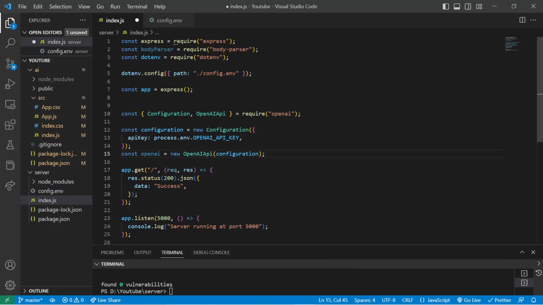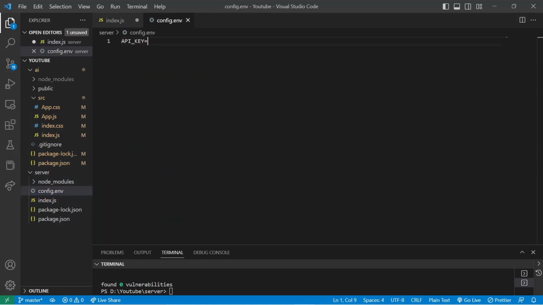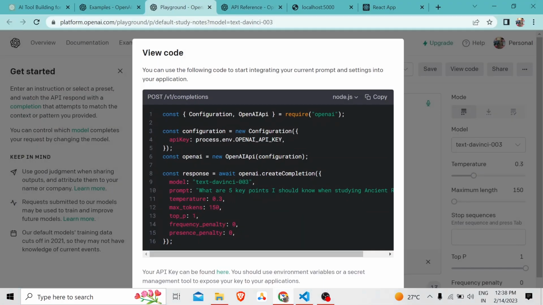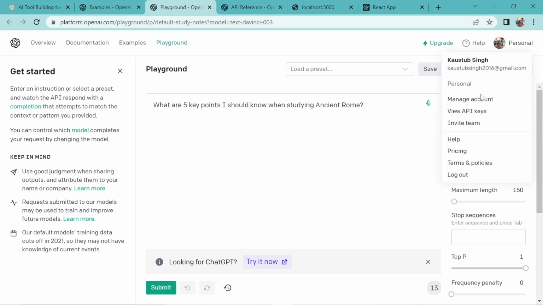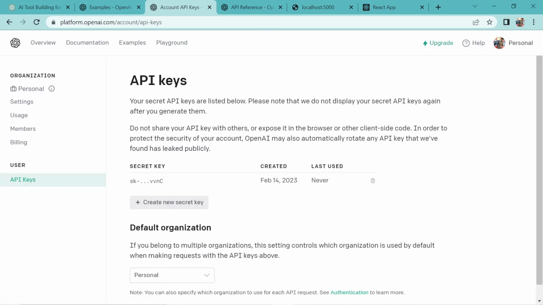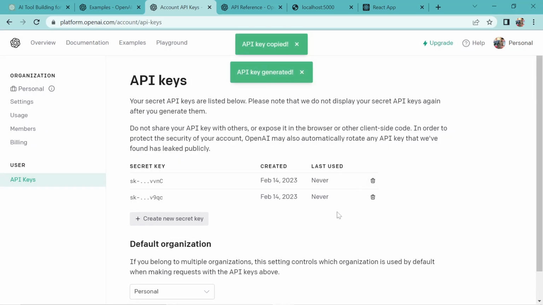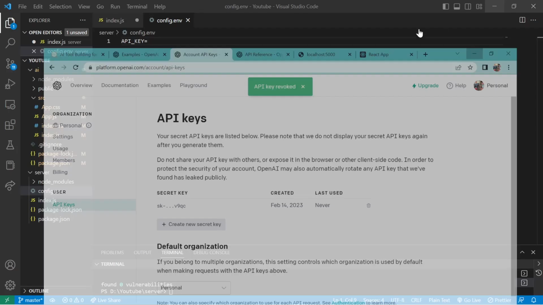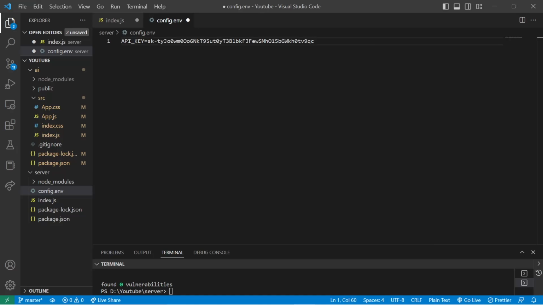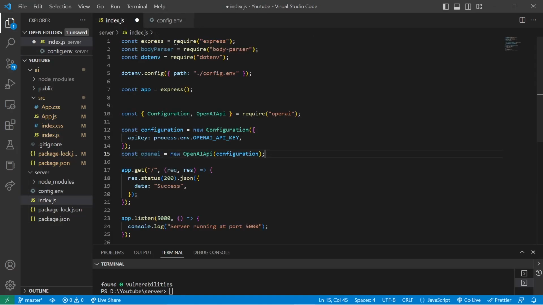Alright, and just focus on one thing right now, that our API key should be set to the config API key. So I'm going to paste my API key over here, so I'll just quickly get it again. So personal, view API key, and I think I'll generate a new one, no problem. Create a new secret key. I'll just copy this, and we'll delete this one, revoke key, and we'll just paste this over here, and we'll save it. Okay, so I'll suggest you guys again not to use my API key, because I'll be removing this, so just configure your own API key.